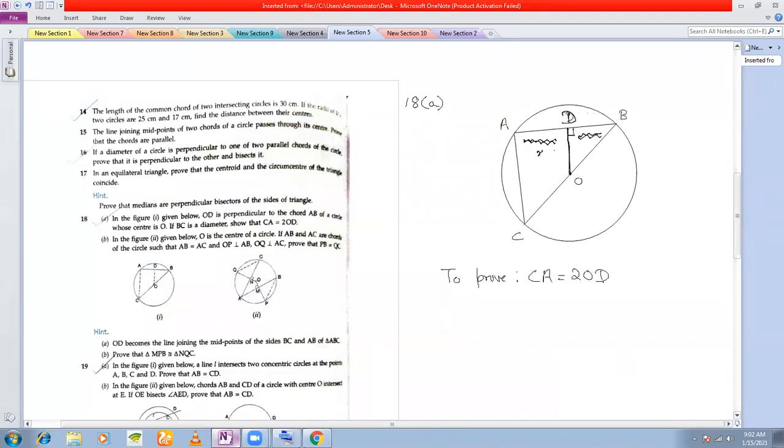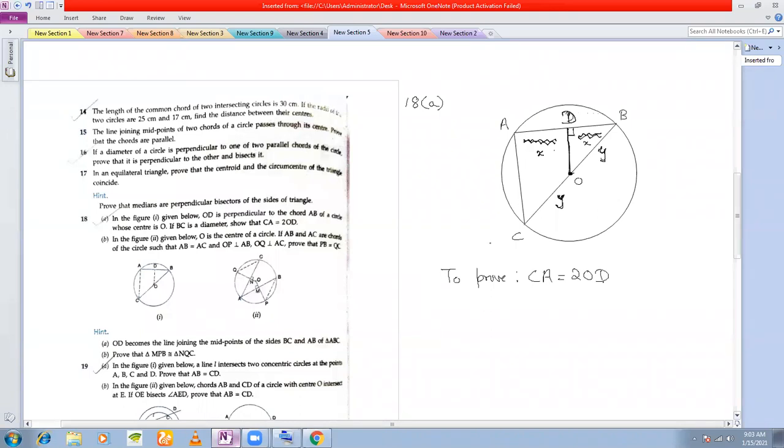If this length is X and this length is also X, then can I say D is the midpoint of AB? Yes, we can say that D is the midpoint of AB. Also, what you see is that this length OC must be equal to OB because both are the radii of the circle. OC is the radius and OB is also the radius. Both are equal to Y. That means O is also the midpoint of BC.